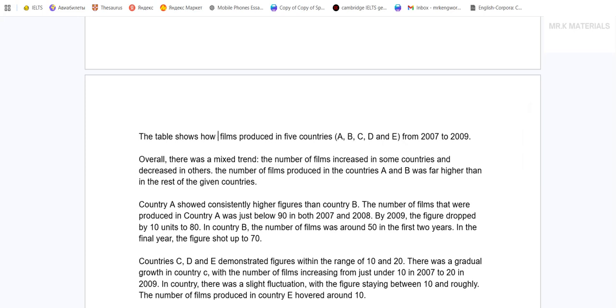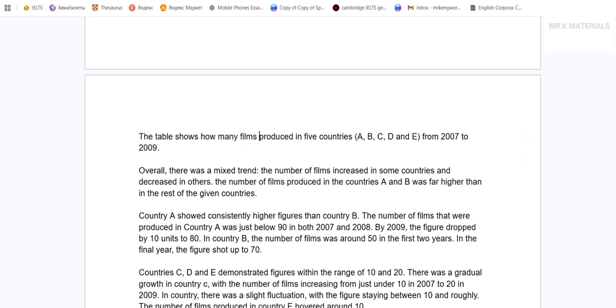I can change this to passive voice: how many films were produced in 5 countries that are labeled with the letters A, B, C, D, and E. Probably I should separate them like this: A, but that's a really minor detail here. Do it only if you have time. And E.